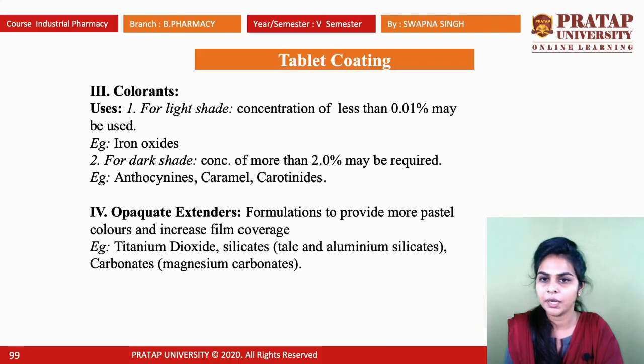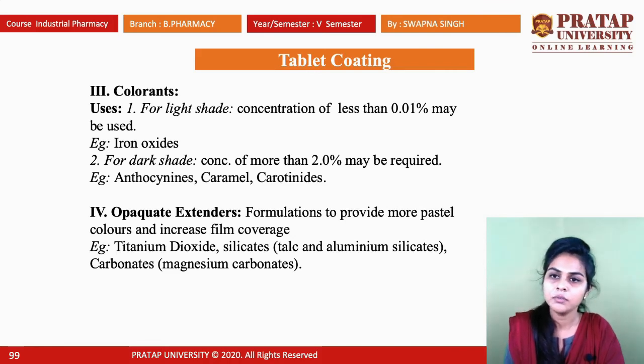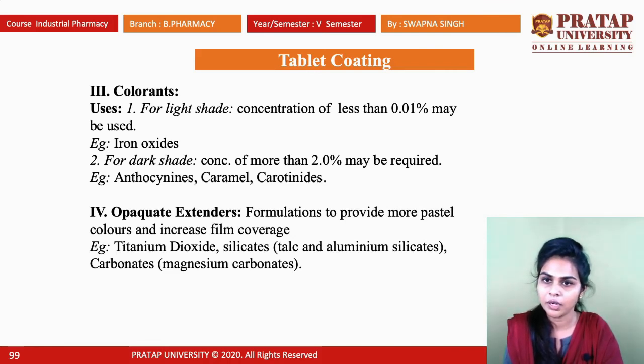You see in many tablets or drugs, if you see the folic acid tablet, they are in dark shade, and metronidazole is in light shade. When we use colorants for light shade, a concentration of less than 0.01% may be used, like iron oxides, and for dark shade a concentration of more than 2% may be required, like anthocyanins, caramels, carotenoids.